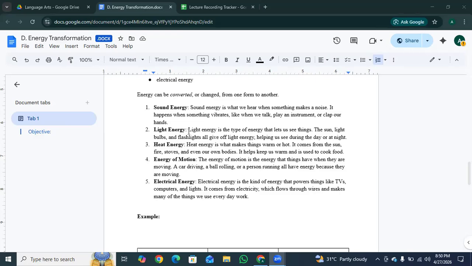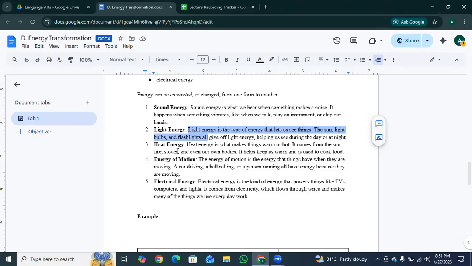So, light energy. Light energy is a type of energy that lets us see things. The sunlight, light bulbs, and flashlights all give off light energy, helping us see during the day or at night. This is an energy that helps us see the world around us. For example, the sun shining during the day, a flashlight at night, or a light bulb in your room are all examples of light energy.